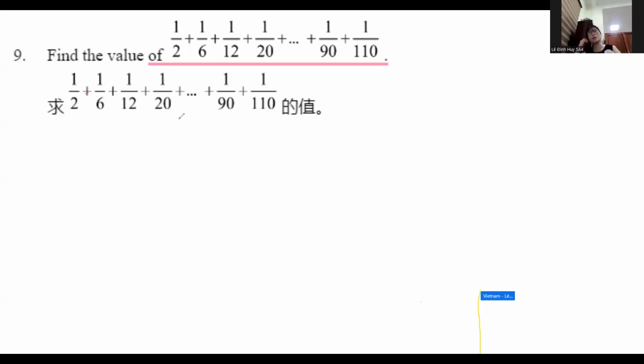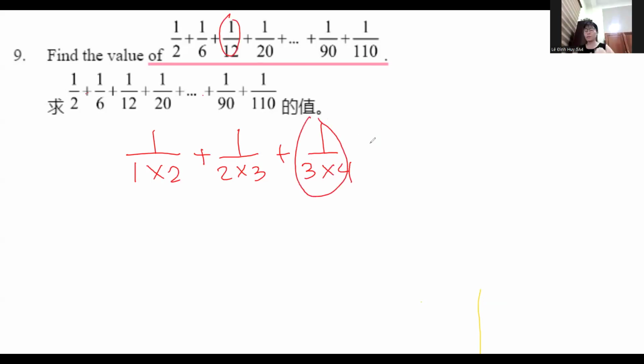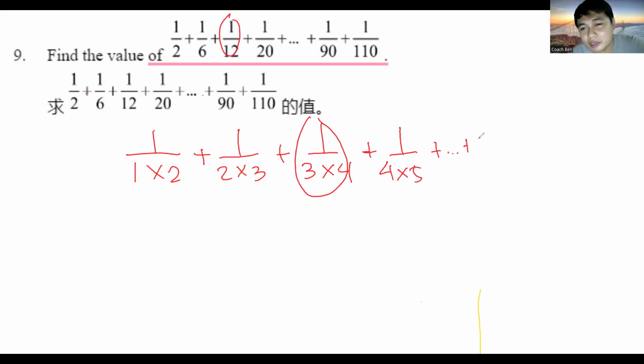Okay, let's double check. I have another solution. Let's try my solution first, okay? So, 1/2 plus 1/6 plus 1/12 plus 1/20. Notice that these numbers are actually 1 over 1 times 2 plus 1 over 2 times 3 plus 1 over 3 times 4 plus 1 over 4 times 5, up until plus 1 over 9 times 10 plus 1 over 10 times 11.